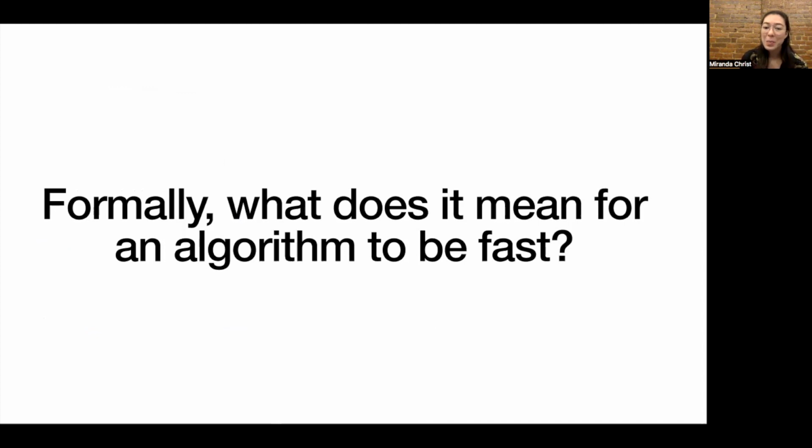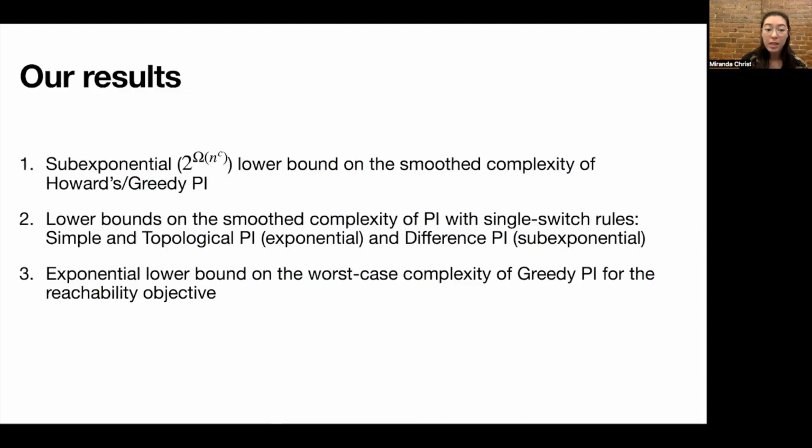And you might have realized from the title that we'll be talking about smoothed analysis, which was introduced to sort of reconcile this gap between worst case and average case analysis and help to answer this question. But unfortunately, we show that smoothed analysis doesn't help resolve this question for the specific case of policy iteration, an algorithm that runs very quickly in practice for Markov decision processes.